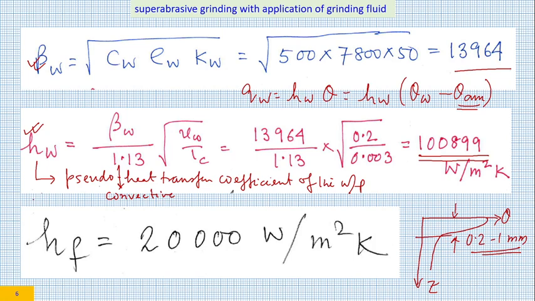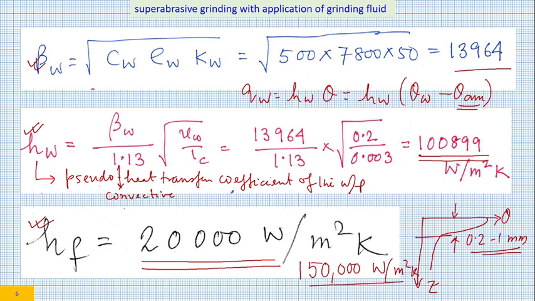HF, this is the data. In grinding, HF can be very, very high. In some kinds of grinding, HF has been reported to be as high as this. Why is it high? We will talk about that later on, but not now. HF is high because in grinding, sufficient amount of grinding fluid is applied at rather moderate pressure with high velocity, that increases HF. So this is an indication that I am giving, but for this particular problem, the value of HF is given to you as a part of the data.